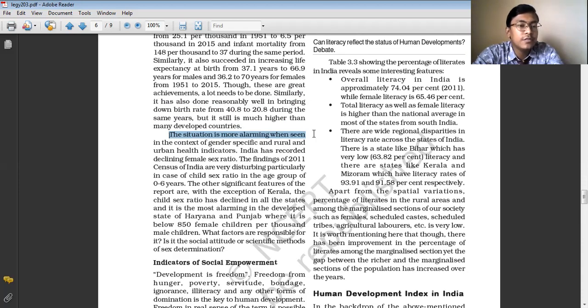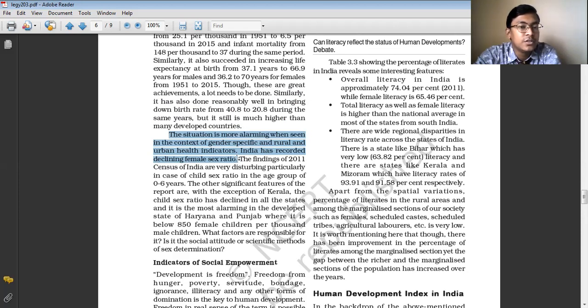As a result, in our country the percentage of female children is getting reduced day by day. The situation is more alarming in the context of gender-specific and rural and urban indicators. India has recorded a declining female sex ratio. That means the number of female children taking birth is getting reduced day by day. Why?